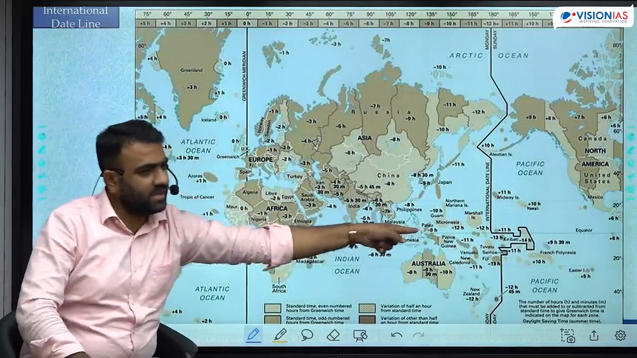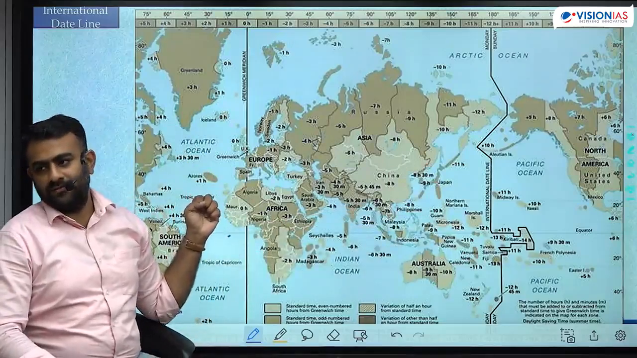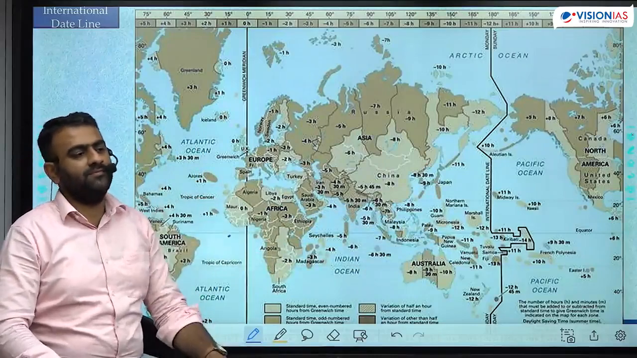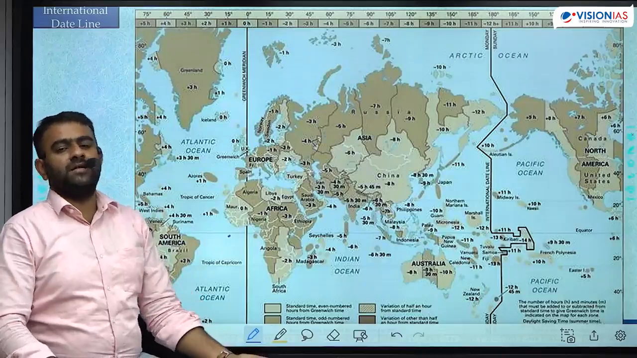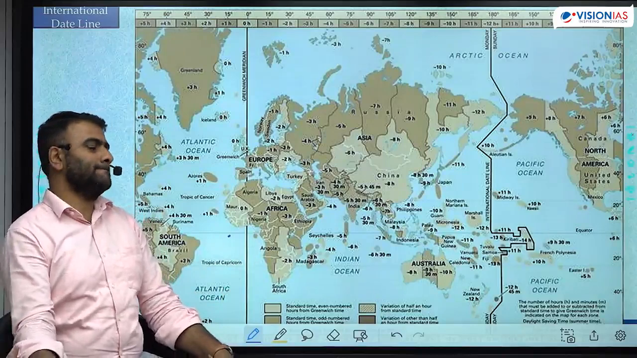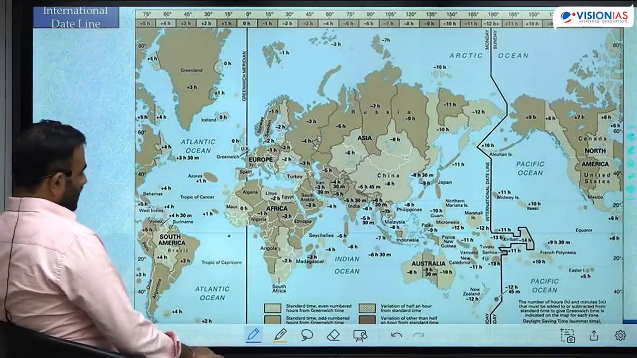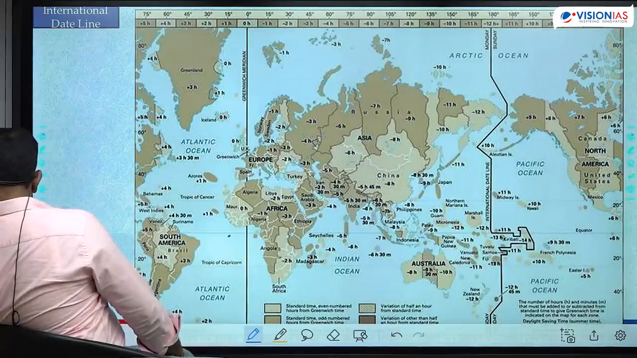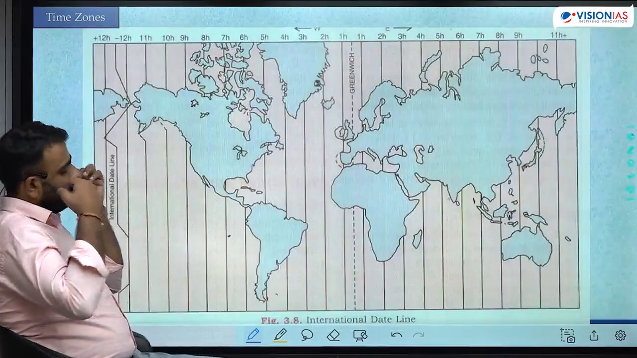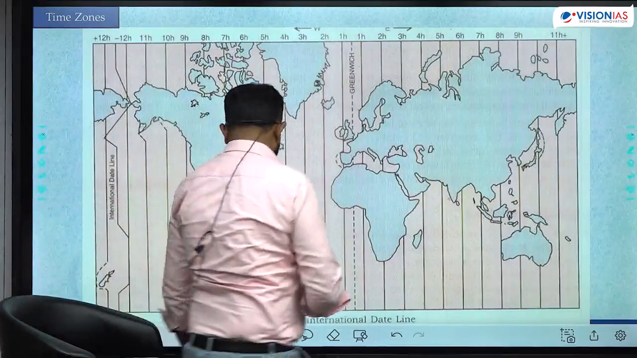Here also there is some zigzag because all these group of islands belong to the same Pacific Islands. Micronesia, Melanesia, Polynesia. They want to be on one side. If you keep them separate, date changes. Time same ही रहेगा, date अलग हो जाएगा, फिर confusing है. Whenever the places are separated by international date line, the date is totally different. Okay, so let me show practically कैसे होता है.